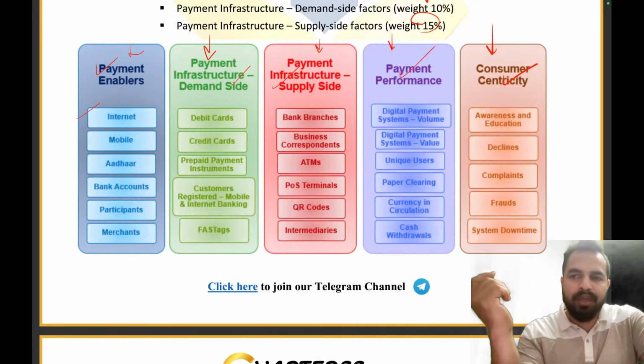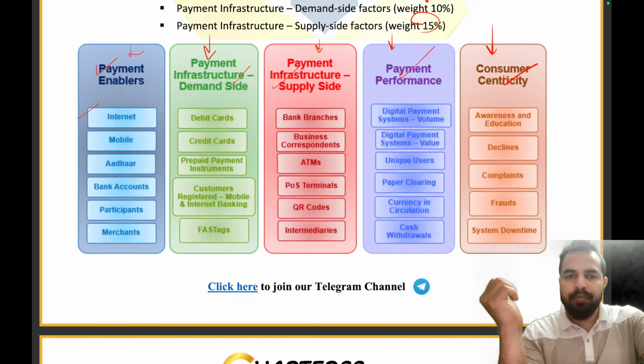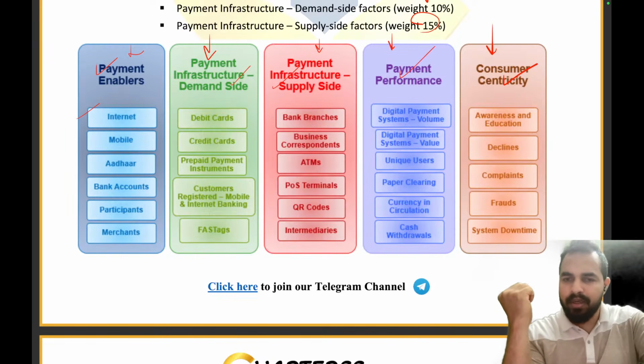You are going to the nearby Kirana store and you want to purchase milk for making tea at your home after this session, but you don't have internet on your mobile. You won't be able to carry out that digital payment successfully, right?